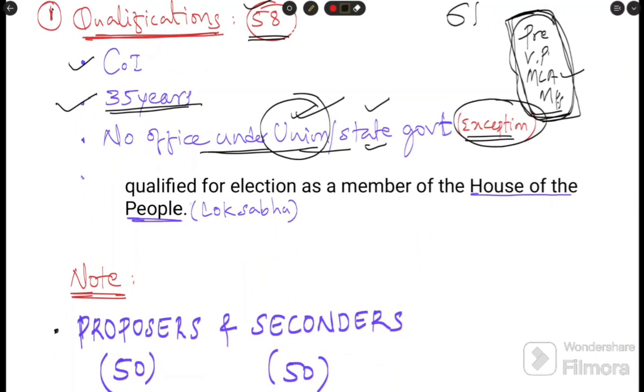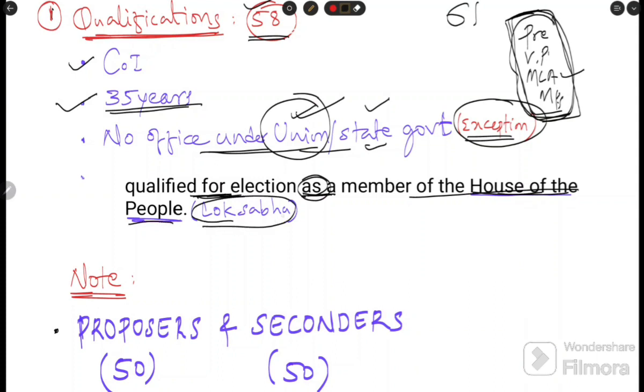Next, many people are confused by this point. That's why I have taken the same line from the text and pasted it here: qualified for election as a member of the House of the People. We know the House of the People is the Lok Sabha.